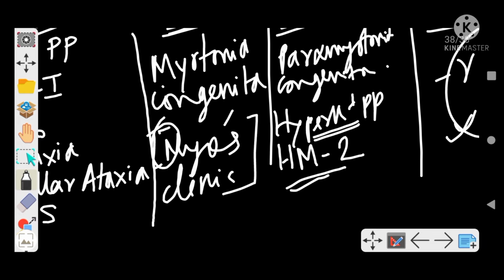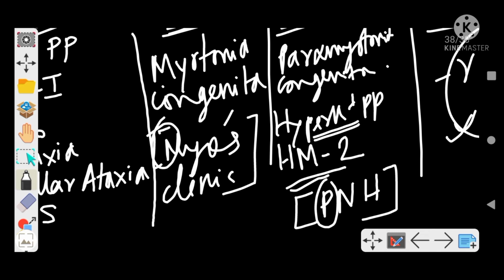So with M comes myotonia congenita, and remember for sodium channelopathies as P and H, right? For P we have paramyotonia congenita, for N there is nothing, for H it comes hyperkalemic periodic paralysis and hemiplegic migraine type 2. So there are 2 H, right? So by this way we can remember these channelopathies.